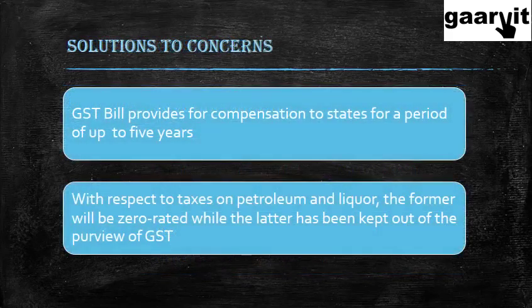So the GST bill provides for compensation to states for a period of up to 5 years. Like I said, because of the reduction in the rate of interstate tax, the states are said to lose, which the center is saying they will compensate for a period of up to 5 years. Obviously there are conditions attached to that. So I'll leave out the point on petroleum and liquor.